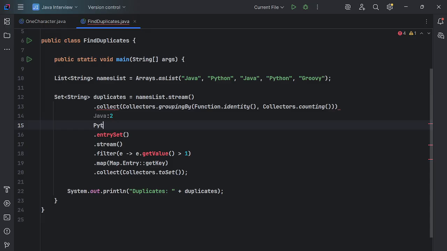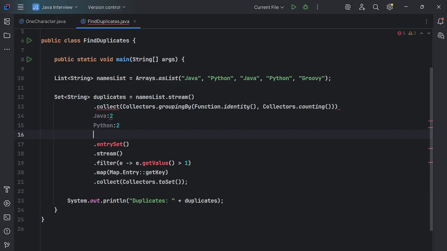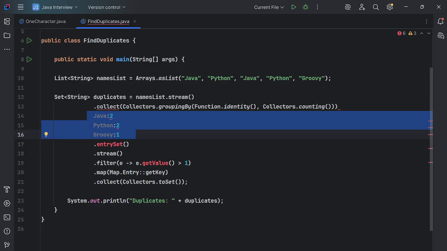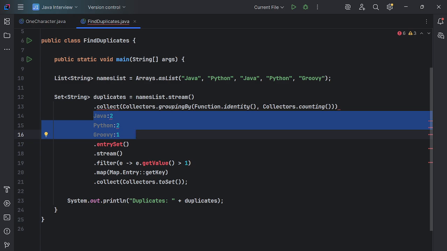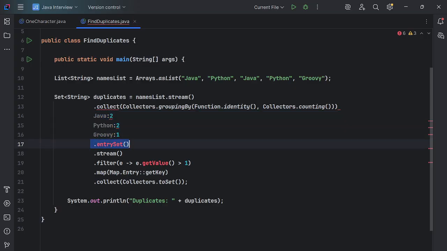Python, Python also two times, okay, and Groovy, it will return one time. So here we see this method, groupingBy with collect, and groupingBy will return this map. Usually we see this directly and are not storing it in a map. Here, now in a map, after getting the map, if we want to process the map data, we will call this entrySet method, guys.